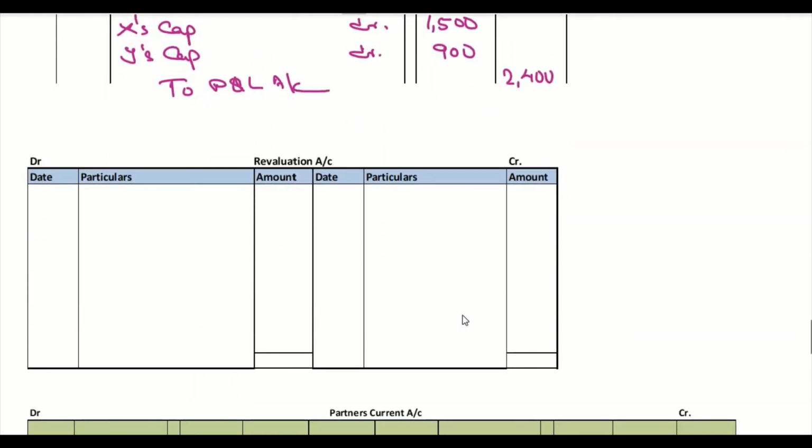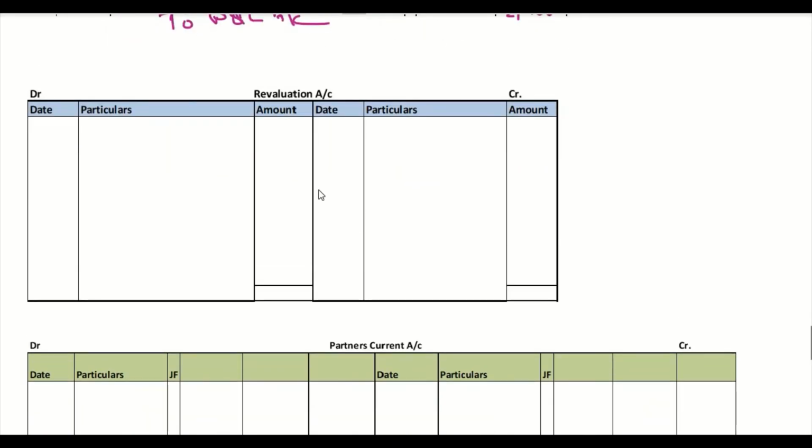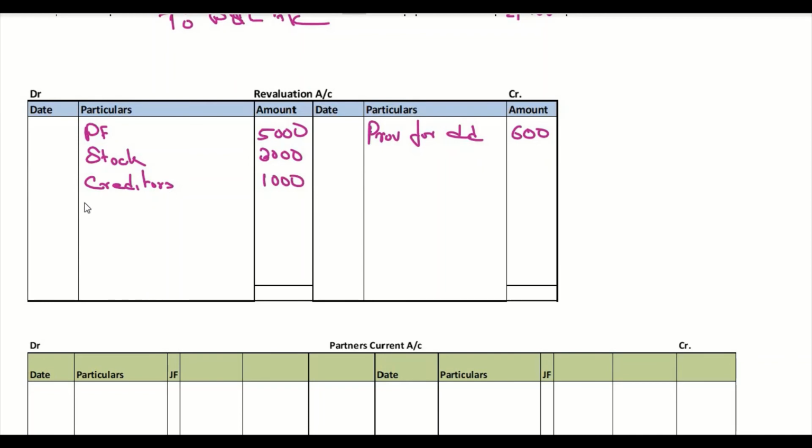Now let's prepare revaluation account. So things that are there in a single journal entry, we have to put it in revaluation account here. On the credit side, there is provision for doubtful debts, 600. Then Provident fund has been increased by 5,000. Stock has been reduced by 3,000. Creditors has to be increased by 1,000. Fixed asset value has reduced by 10,000.